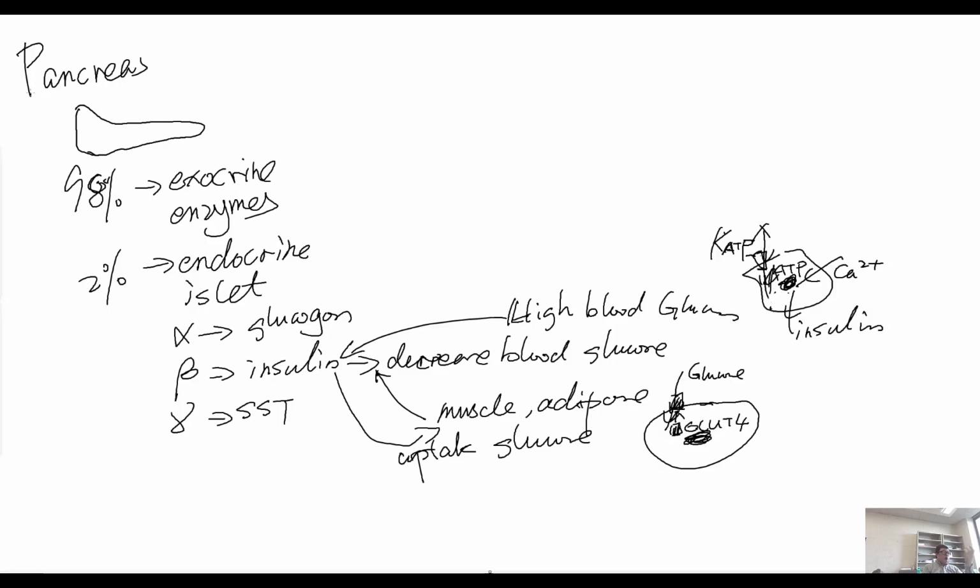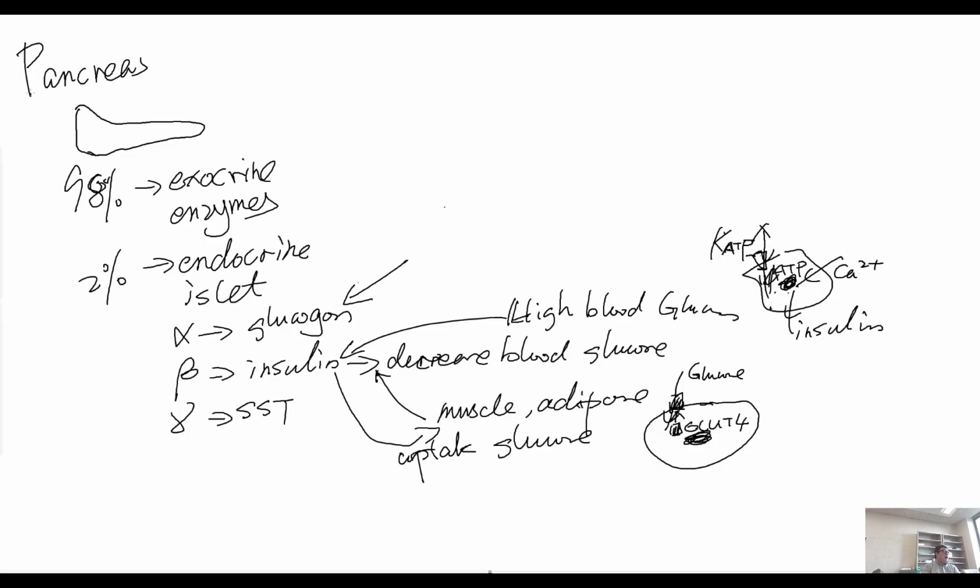Overall, the nervous system or the hormones from the hypothalamus or pituitary gland have only a minor effect. So the beta cell produces insulin, the primary hormone that decreases blood glucose.